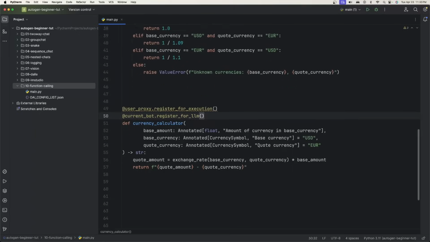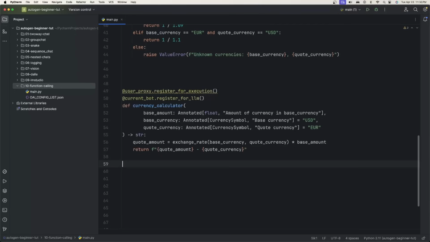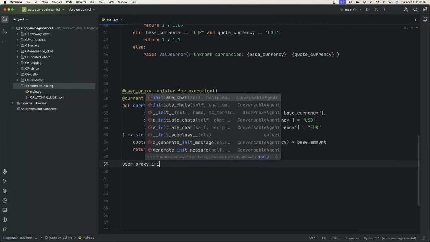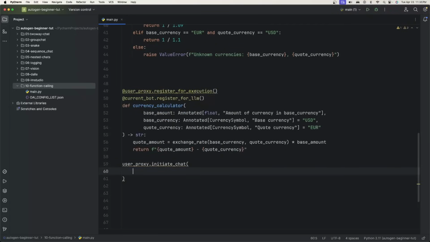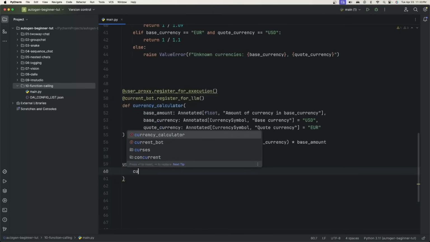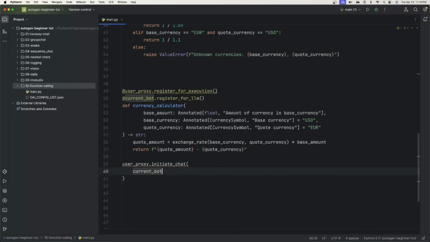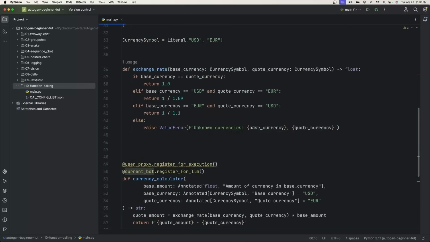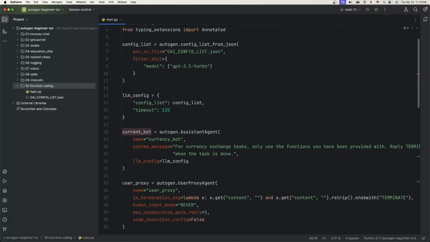The last thing we need to do is just initiate the chat. So you can say user proxy.initiate chat. You guys are gonna be pros at this by now. So what we want to do is say the user proxy. Obviously, you want to initiate with the currency bot, or I called it current bot. I'm sorry. Let's scroll back up here just so this makes sense. If you want to do a refactoring of a name, you can do Shift F6 in PyCharm.